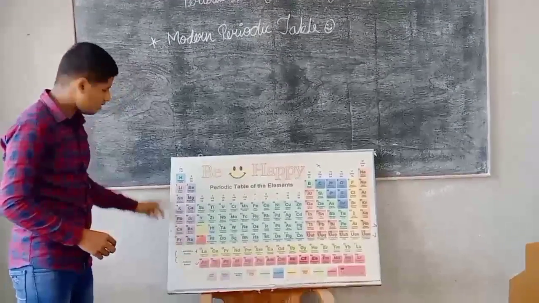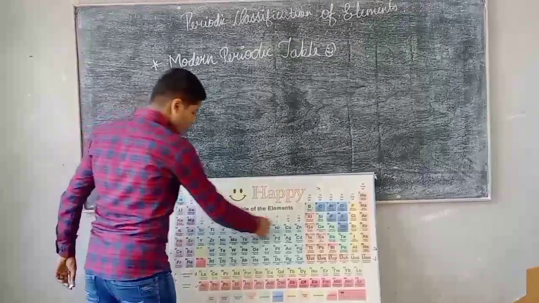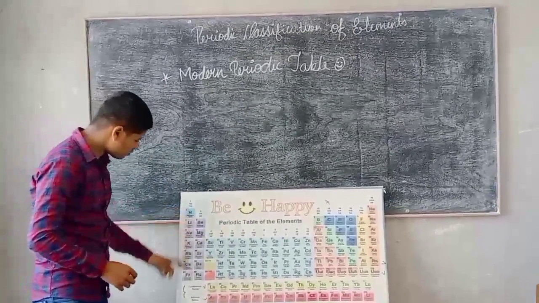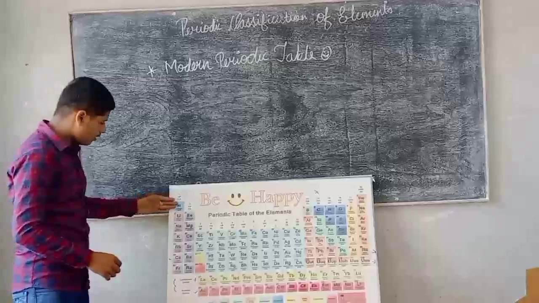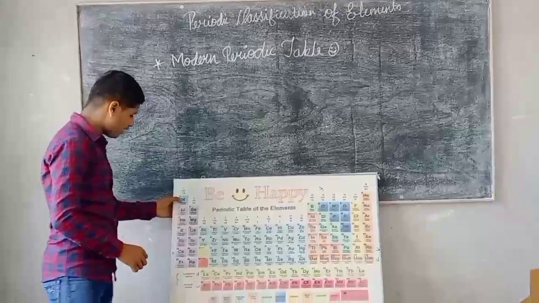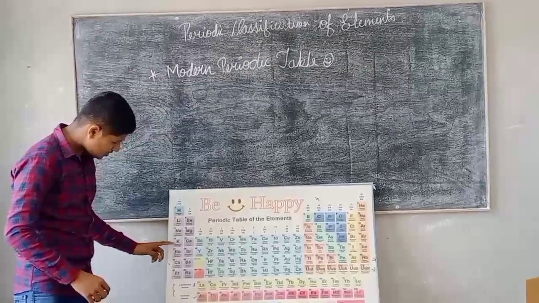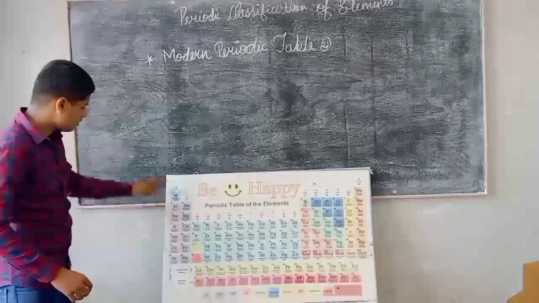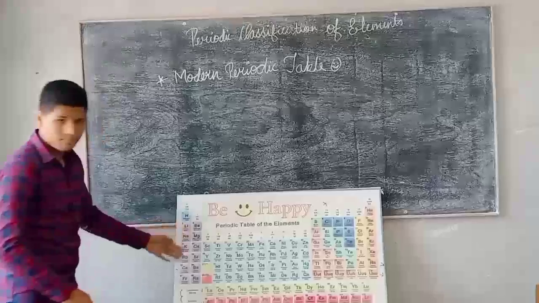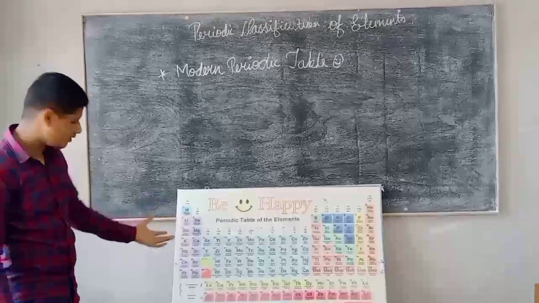Like this is a group. The vertical column in the modern periodic table is known as a group, and the horizontal row is known as a period. The elements in group 1 show the same chemical properties, such as the valency of hydrogen is 1, and the valency of lithium, sodium, potassium, rubidium, cesium and francium is the same. And also the chemical properties, such as when they react with oxygen, they give the same formula, that is, oxide and hydride formula.